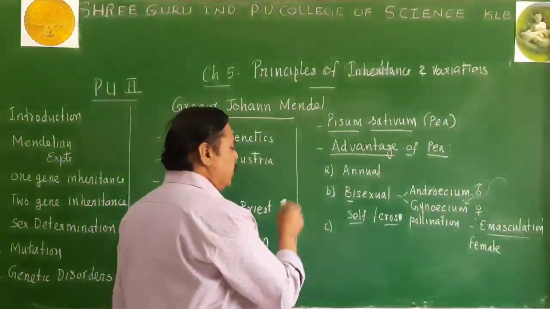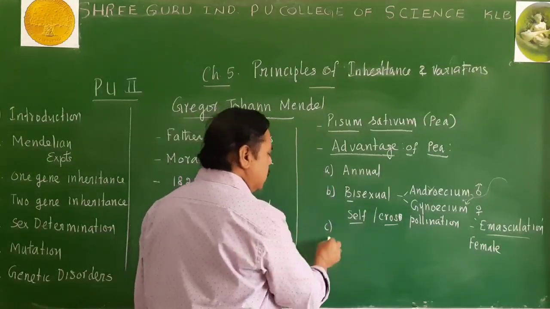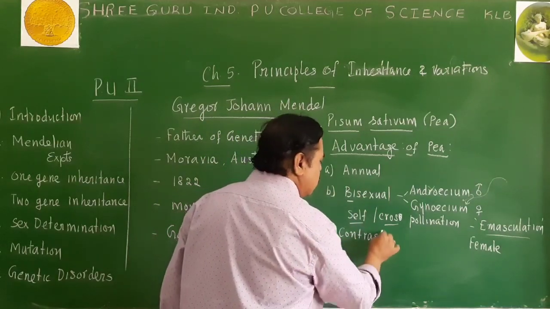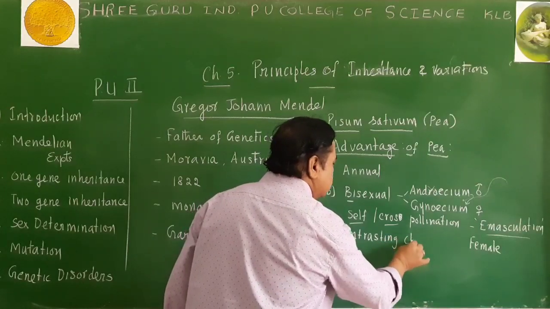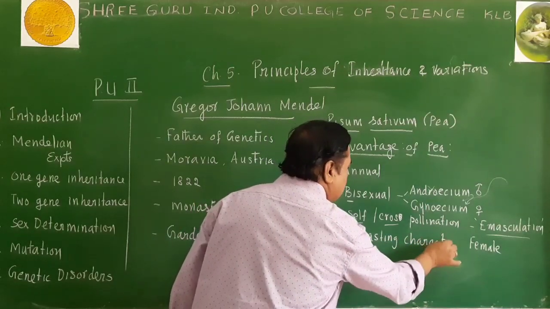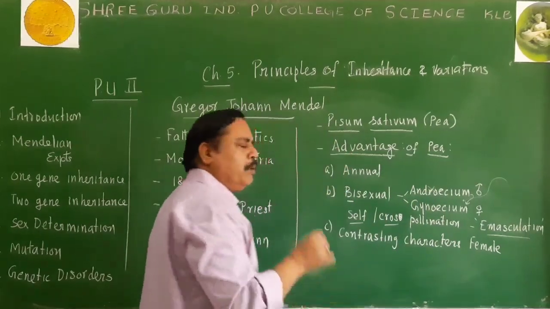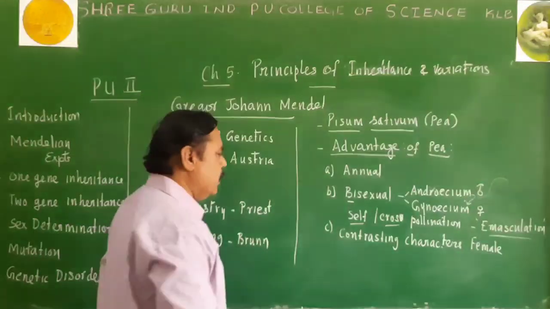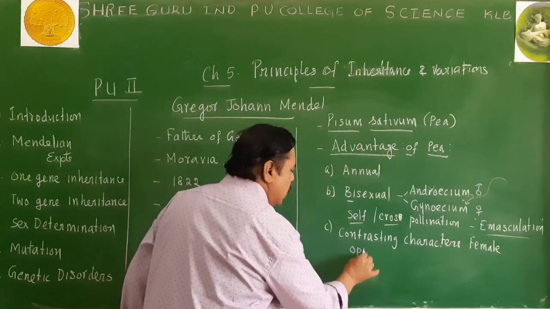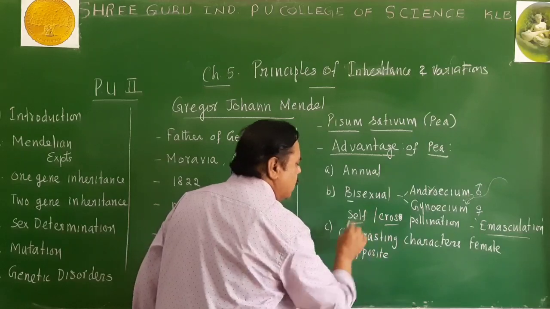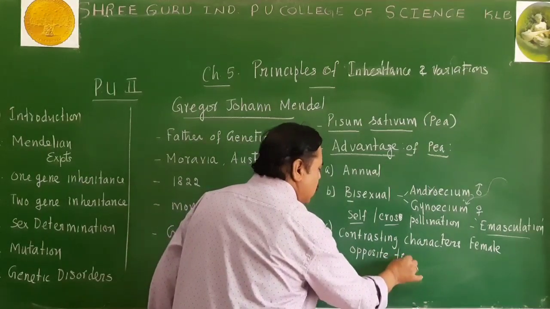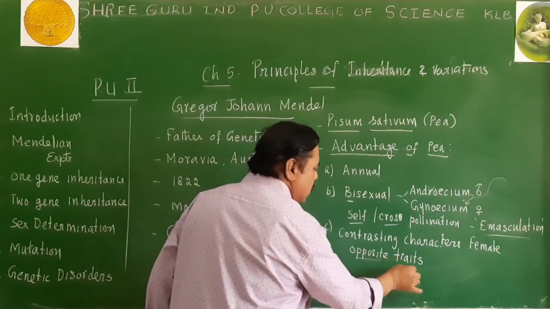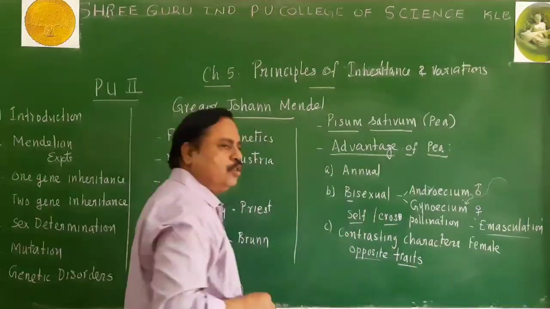One more interesting point here is that Mendel observed contrasting characters in the Pisum sativum. Contrasting characters means characters of opposite nature. Such opposite conditions are also called traits.